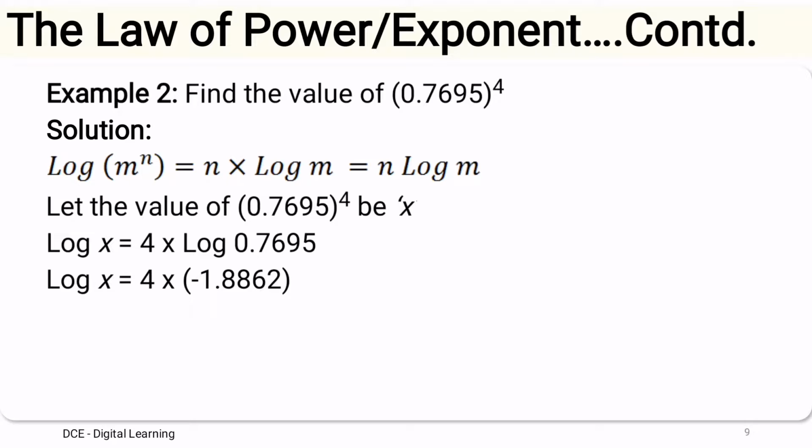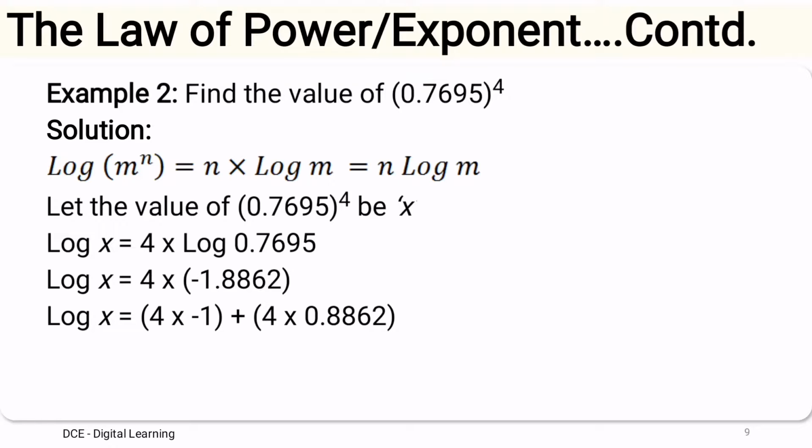Here the number is less than 1 and it is a fraction. In case of fractional values, the characteristic will be negative and it is 1 more than the number of zeros after the decimal point. In 0.7695 there are no zeros, so 0 zeros plus 1, the characteristic is 1 and it is negative. So minus 1.8862.